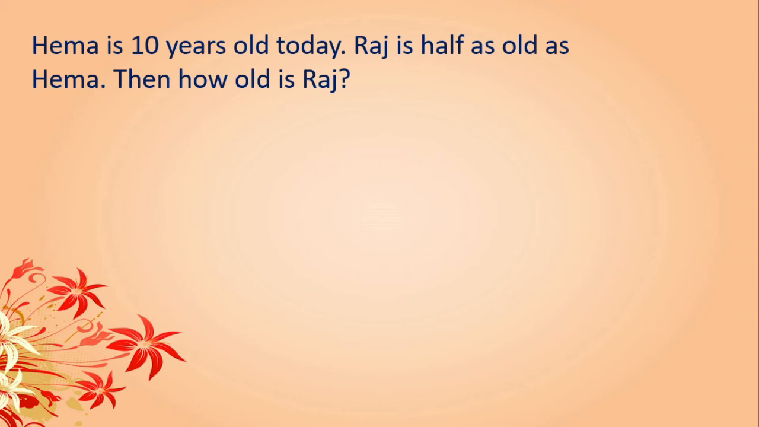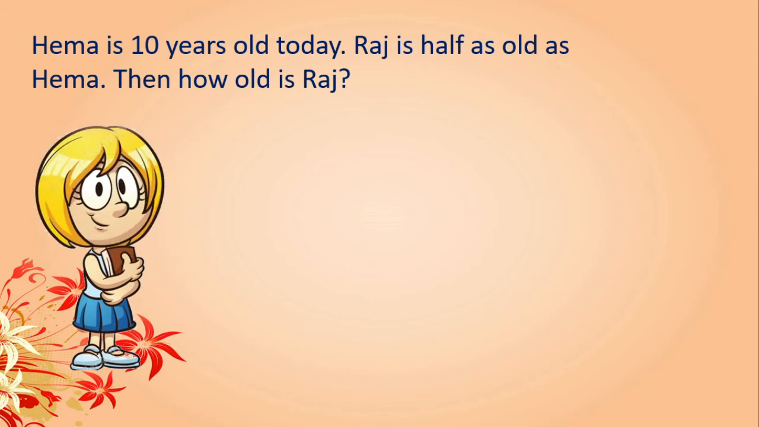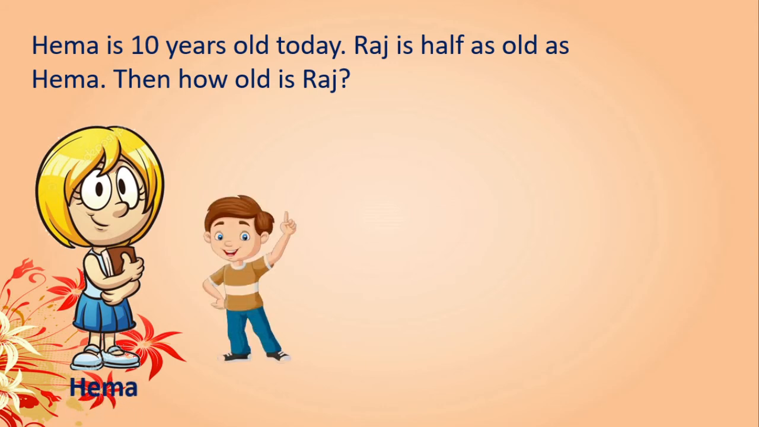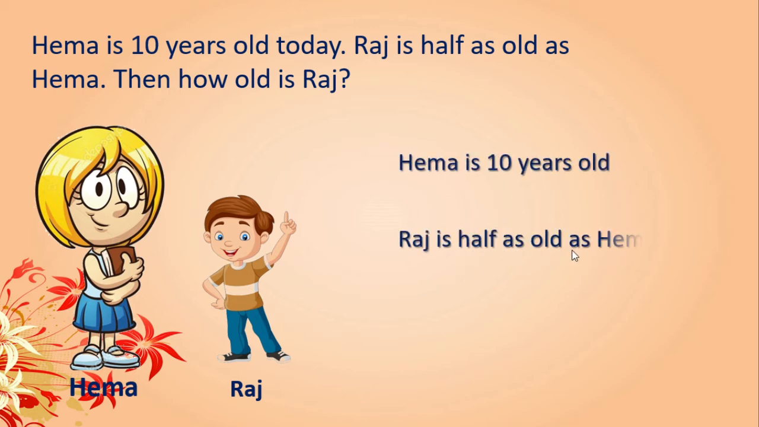Here, Hema is 10 years old today. Hema. Okay. Now Raj is half as old as Hema. Is Raj? What is given? Raj is half as old as Hema. She is 10 years old. Okay. Now we can write here Hema is 10 years old and Raj is half as old as Hema. That is nothing but Raj is 5 years old. Correct? Right?